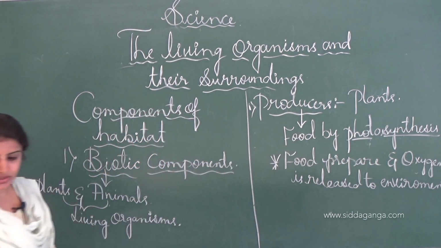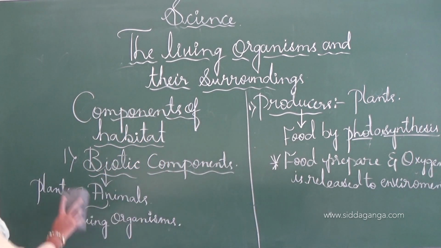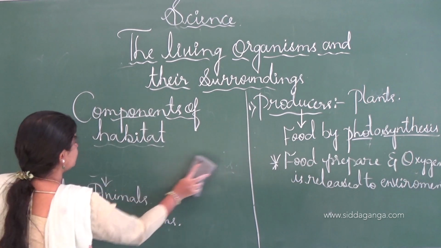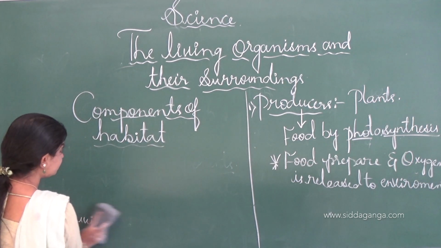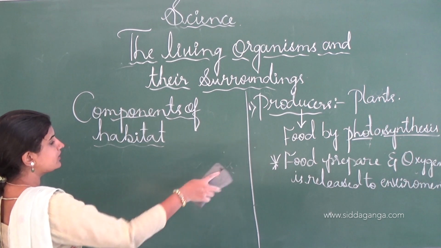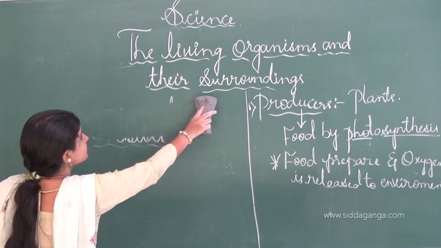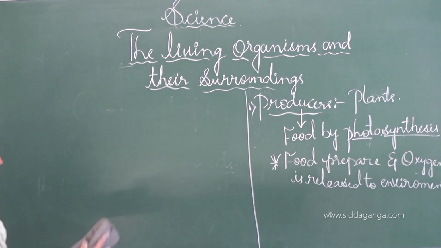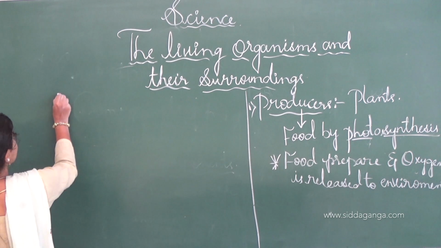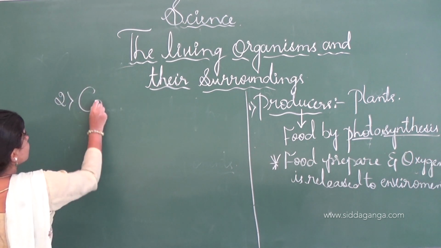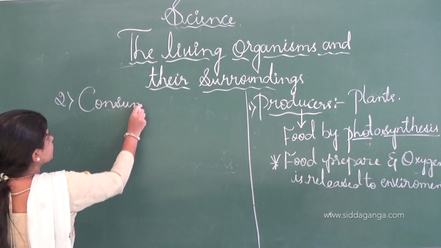And the next one is the consumers. In the biotic components, under this heading only, the producer, the consumer, and two more organisms will be divided. The second one is the consumers.